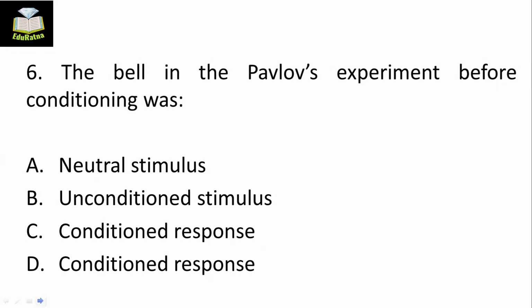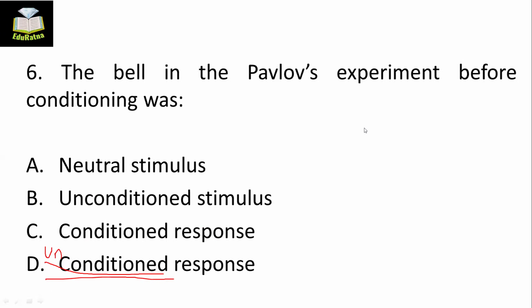I'm sorry, here is one error. This will be unconditioned response. This is such a correction. So what is it called? The bell in Pavlov's experiment before conditioning was called as.